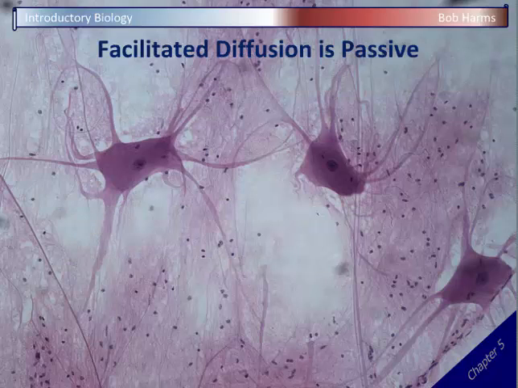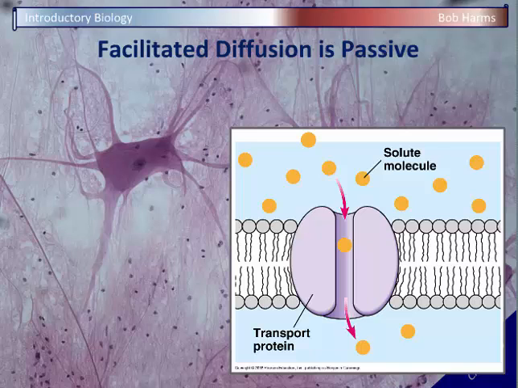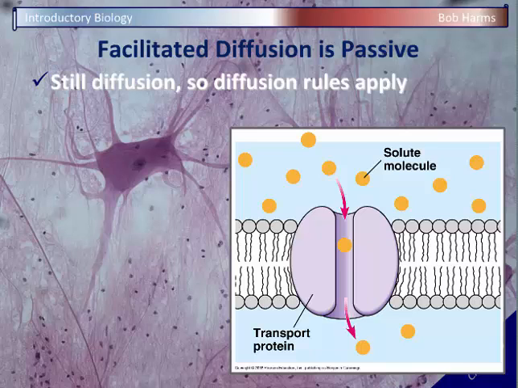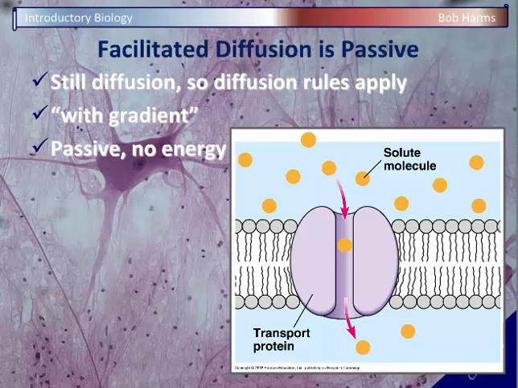Now we're still talking about diffusion here, so all of our diffusion rules that we've talked about still apply, so nothing has really changed here. Chemicals are moving from high to low or with the gradient. It's still a passive transport. Cells don't have to spend any energy here. This is just happening. And so in the picture here we can see a simple transport protein makes a little tunnel in the membrane. Small chemicals like ions can just simply pass in and out, and they're going to move from high to low, that natural movement of chemicals.